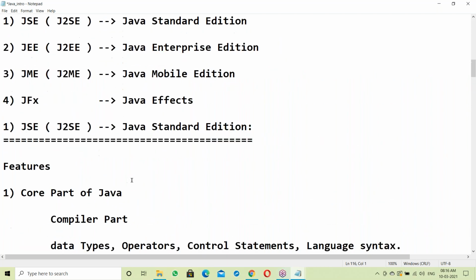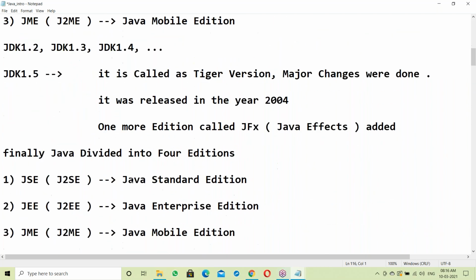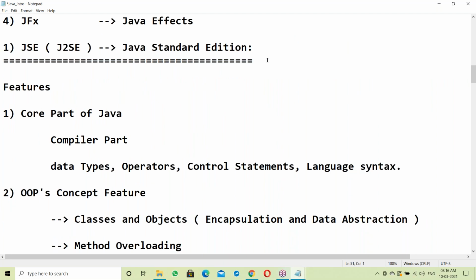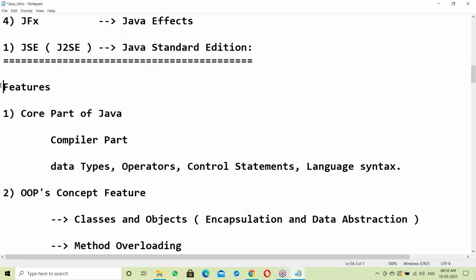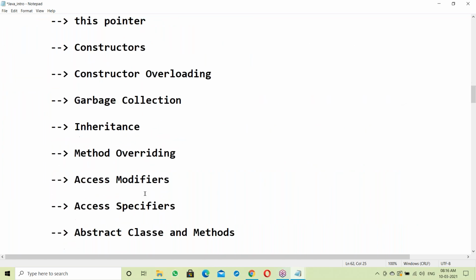SE, yes, your syllabus. Core Java syllabus is SE. It's Standard Edition. So our syllabus is SE, the core part of Java, with OOPs concept implementation here.